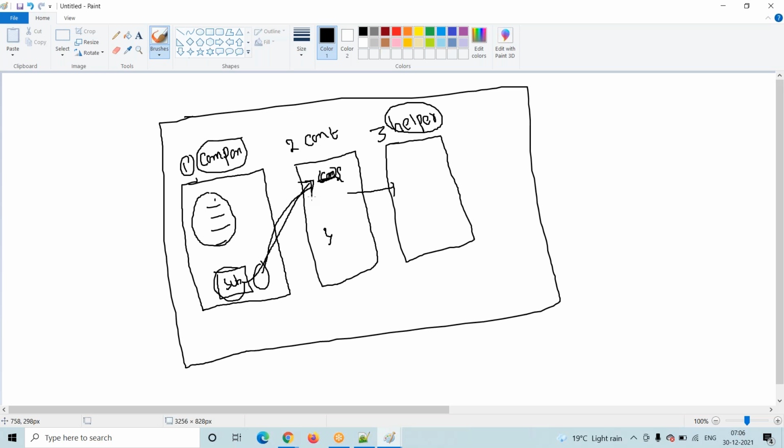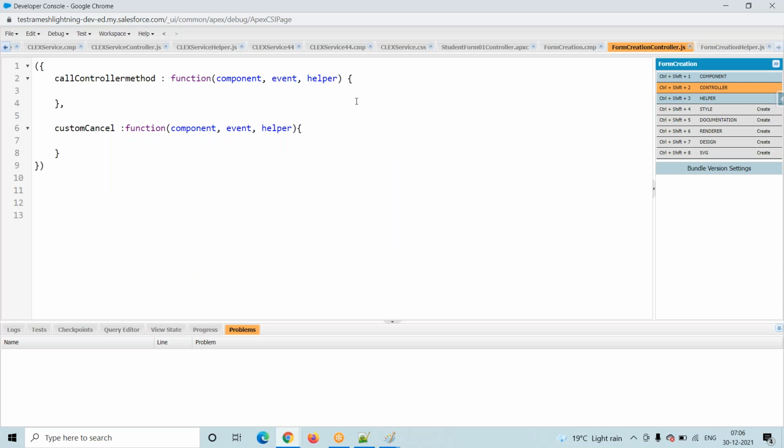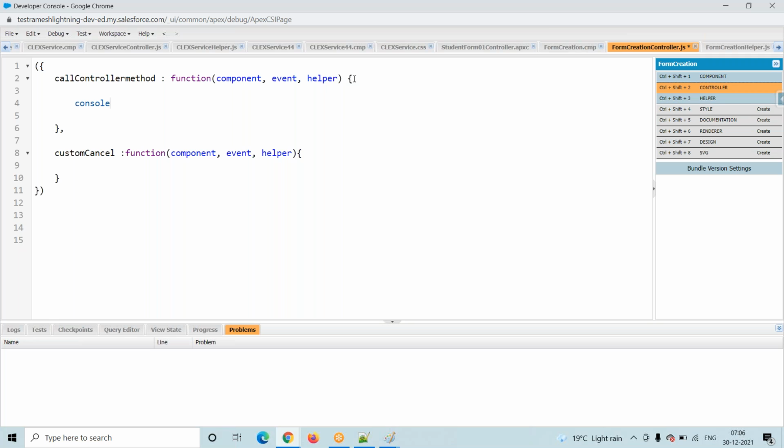What is the proof? Whenever we are in the Apex class, what is the proof? Debug logs, right? We add debug logs. But here, what is the proof? Generally we will use console.log, but we will discuss console.log later. Presently, I am using alert boxes, alert or console.log.